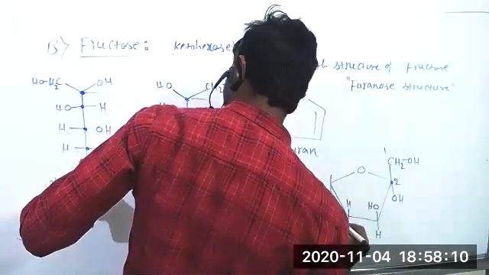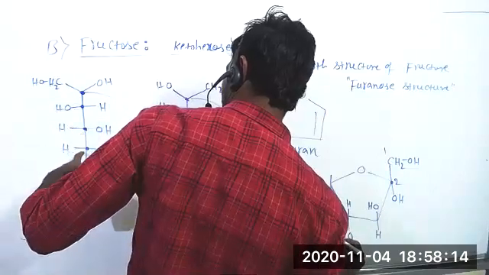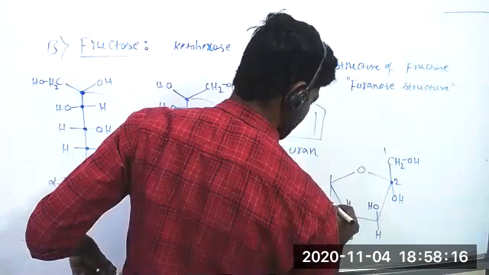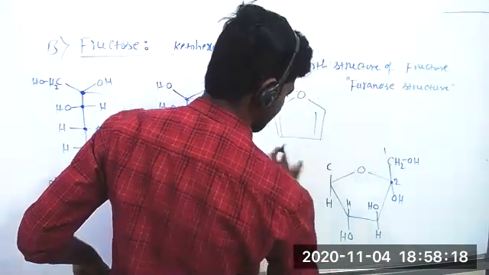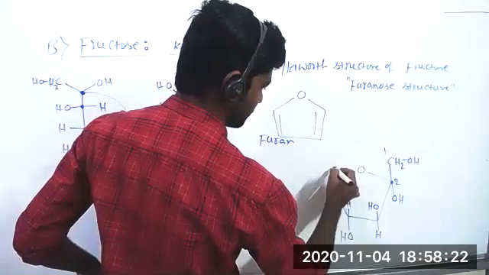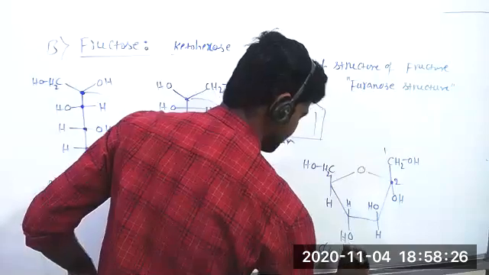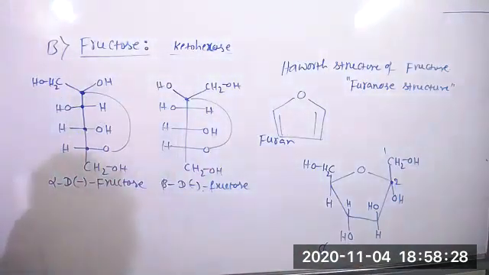Fifth carbon, H and CH2OH. CH2OH. This is alpha. And then how to write beta?